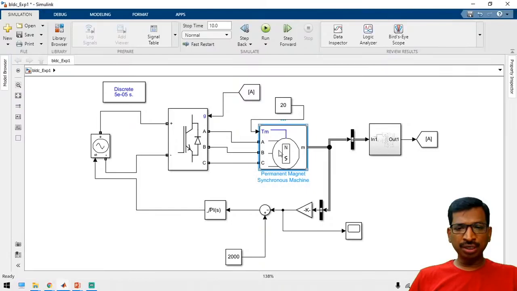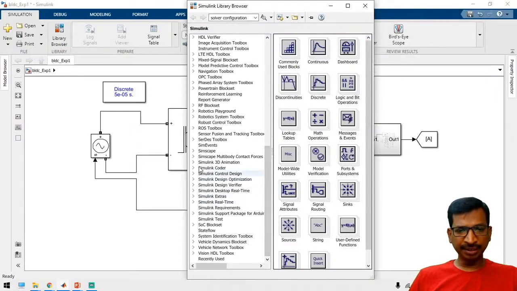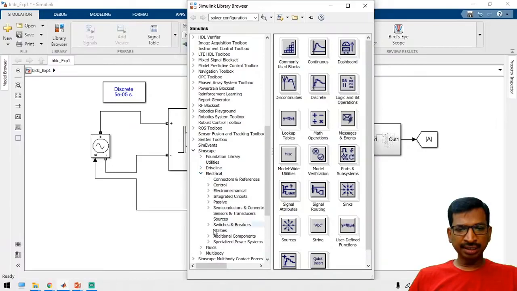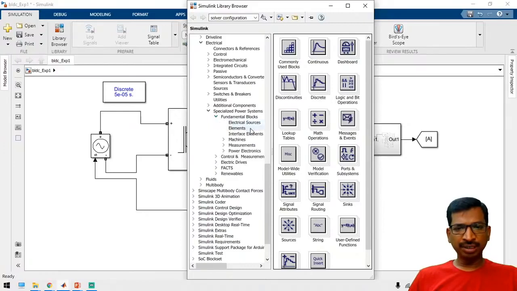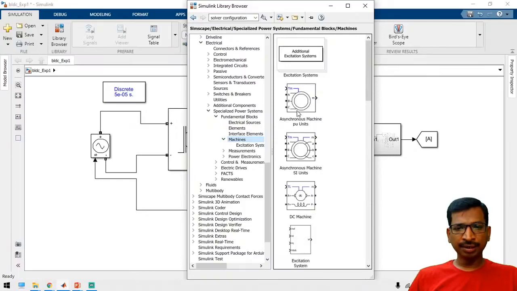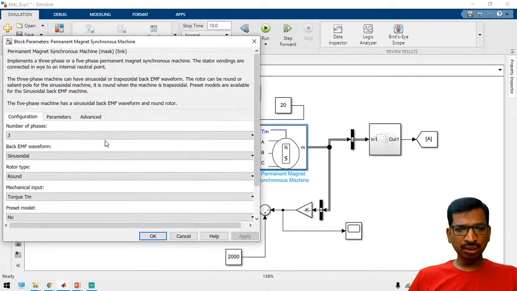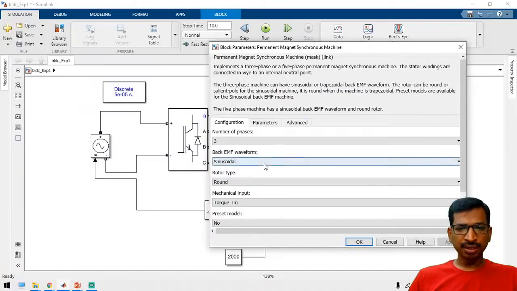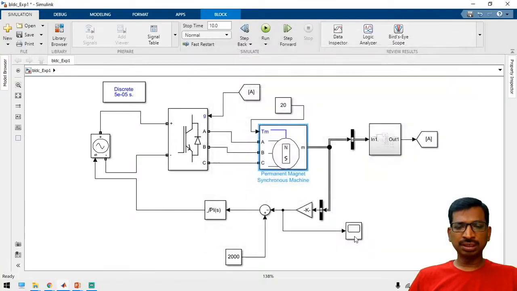First you have to take a motor. Generally this motor block is available in the Simscape Electrical Specialized Power Systems, Fundamental Blocks, Machines library. Go to the machines library and here you can identify the permanent magnet synchronous motor. If you choose the motor and then choose sinusoidal or trapezoidal here, you can get the output. So this is the trapezoidal block.